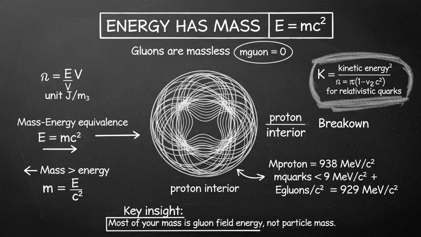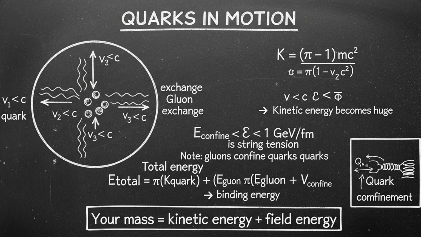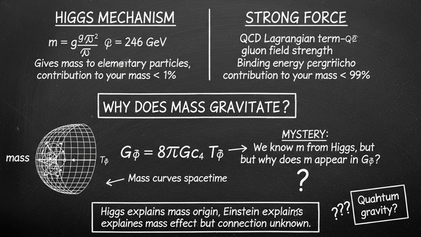And gluons are massless. But the energy of the gluon fields inside a proton has mass. E equals mc squared works both ways. Energy has mass. Most of the mass of a proton is not the mass of the quarks. It is the energy of the gluon field. The quarks are zipping around inside the proton at nearly the speed of light, and the gluons are holding them in. That binding energy, that kinetic energy, that is where most of your mass comes from. So the Higgs field gives the elementary particles their masses, but the strong nuclear force gives you most of yours. The Higgs gets the credit, but the strong force does most of the work.